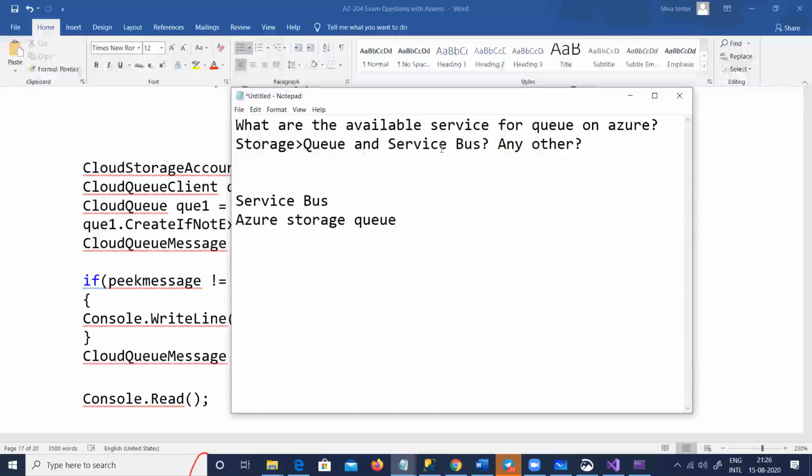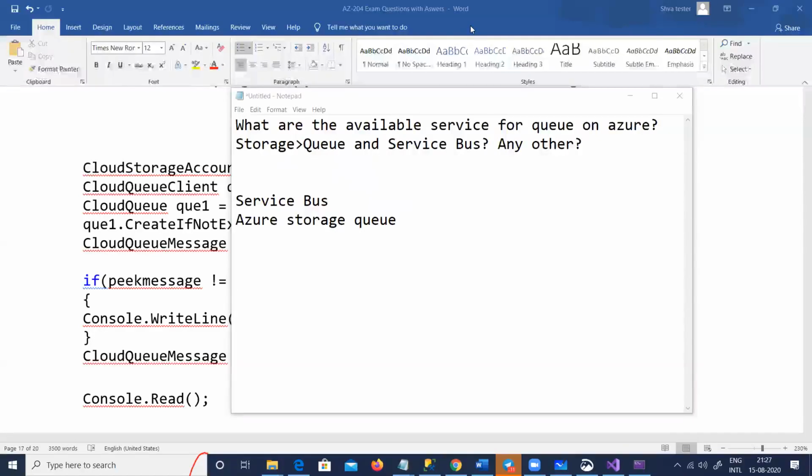This Service Bus is like publisher-subscriber. In a queue, you send from one place and the other guy takes it, right? But there you can create topics. So you can say, I will publish it and it will go to 10 people, 10 clients, right? So we have something called Service Bus as well.